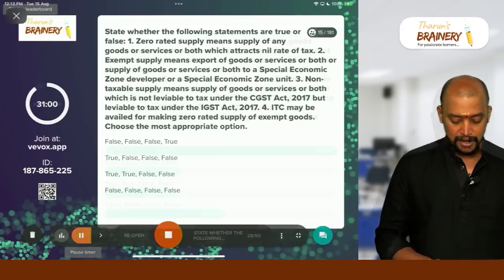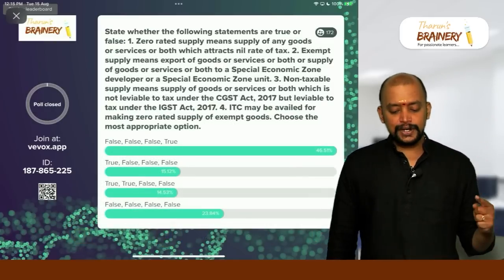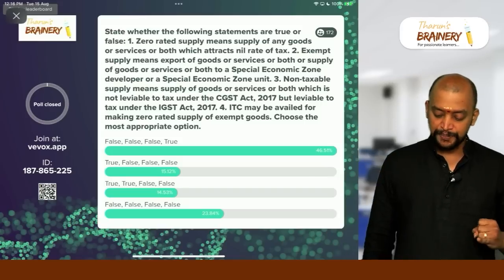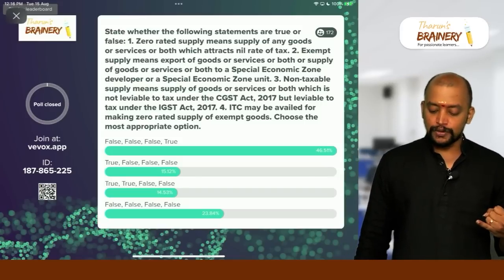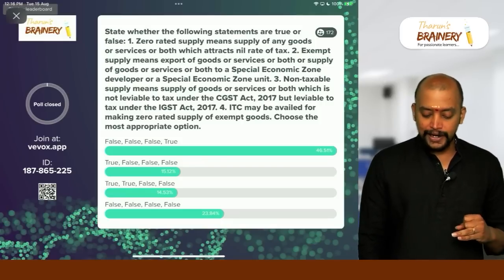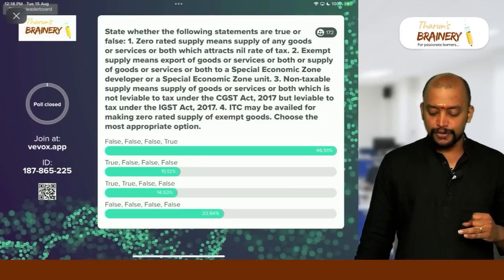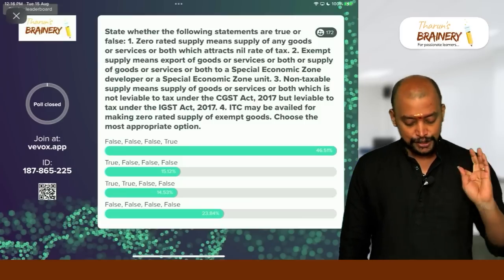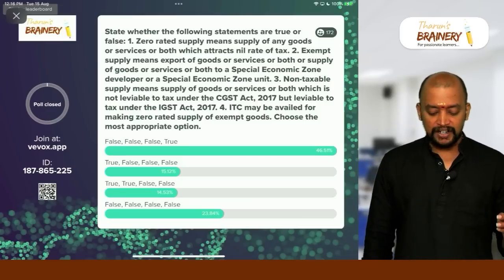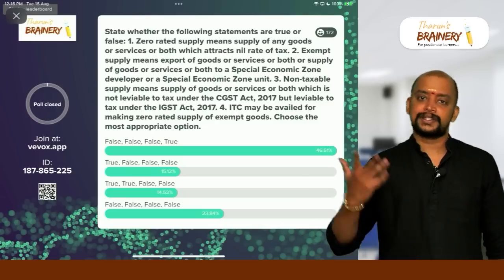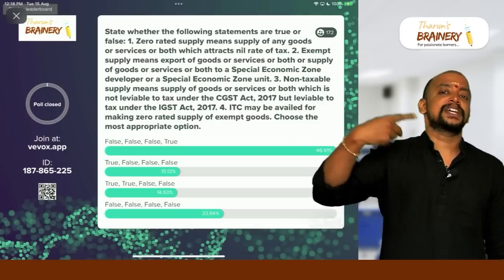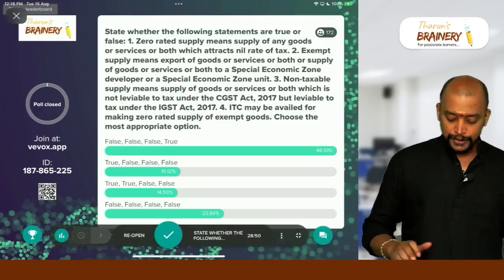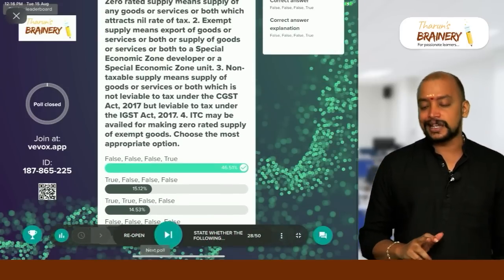Your time starts now. Okay, first one, zero rated means supply of any goods or service which attracts nil rate of tax. False. Exempt supply means export of goods or service. False. Non-taxable supply means supply of goods or service which is not leviable to tax under CGST or IGST. So therefore that is also false. ITC may be availed for making zero rated supply of exempted goods. Yes, exempted goods, the moment it becomes export, it will become zero rated, so we can take ITC. So therefore that is true. So option A is the correct answer in this case.